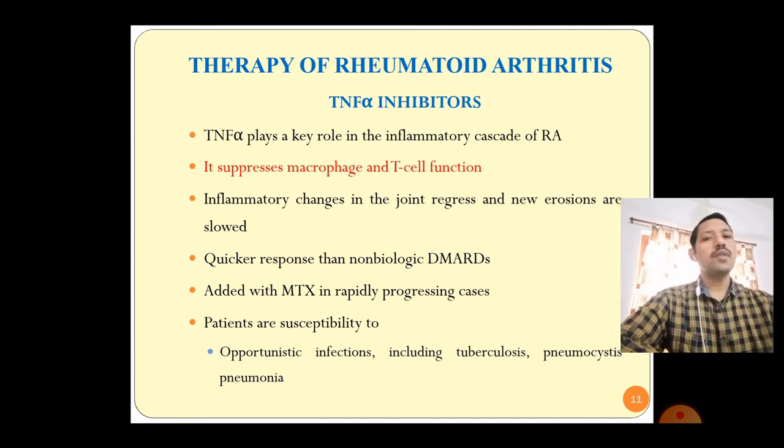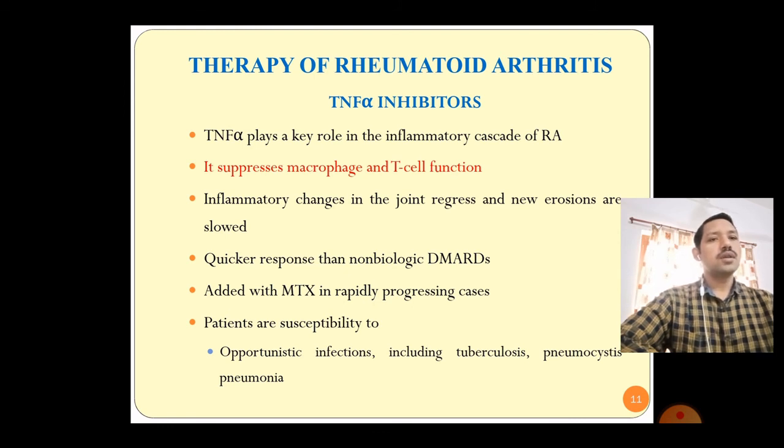TNF alpha inhibitors. As we have discussed in the previous classes, TNF alpha plays a key role in the inflammatory cascade of rheumatoid arthritis, or we can say the inflammation.